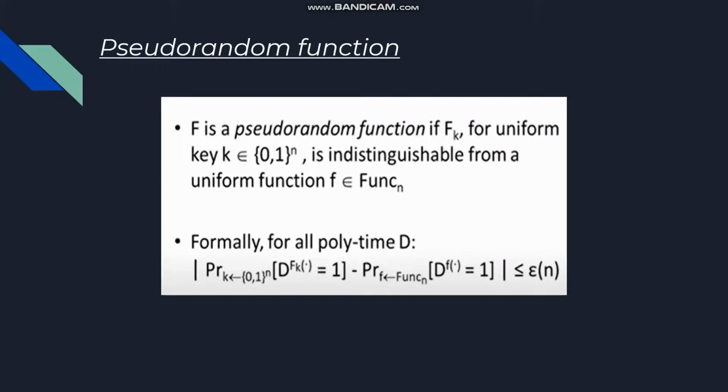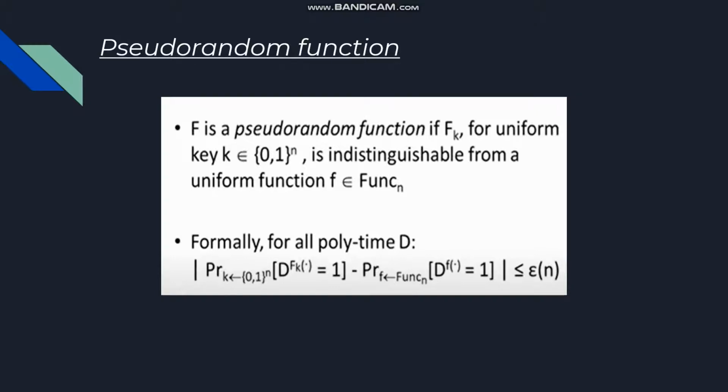Now let's define the pseudorandom functions more formally. f is a pseudorandom function if fk, which is the keyed function obtained by using the key k, uniformly chosen from the set of all keys of length n, is indistinguishable from the uniform function f, which is chosen from the set of all functions.